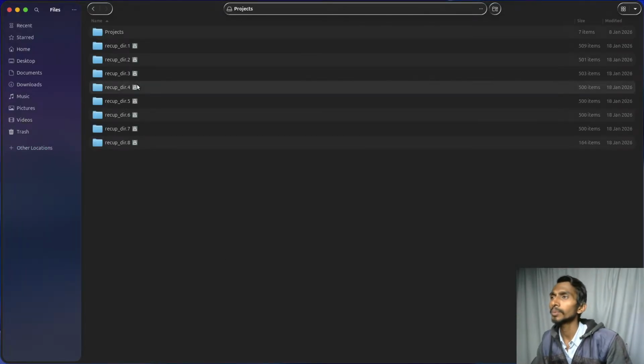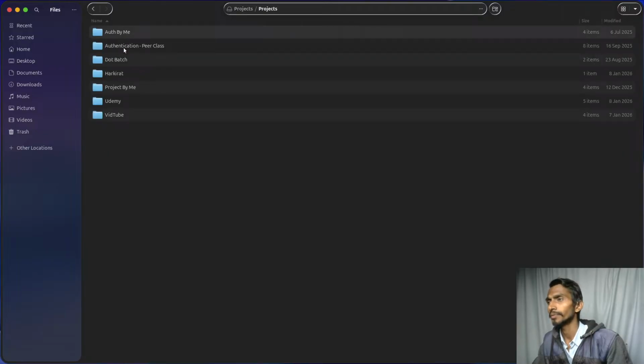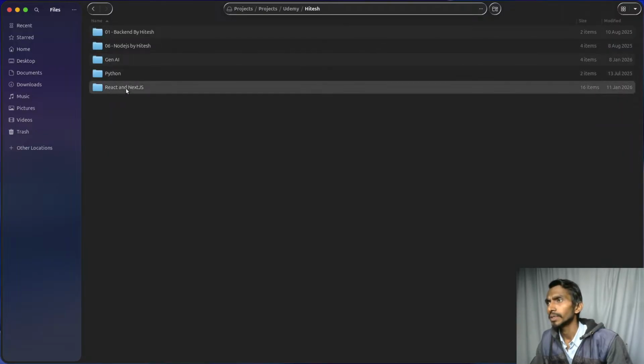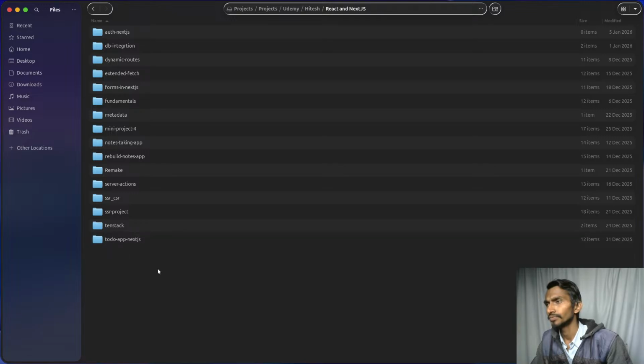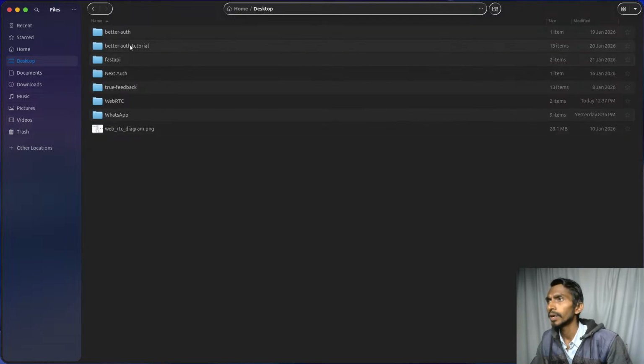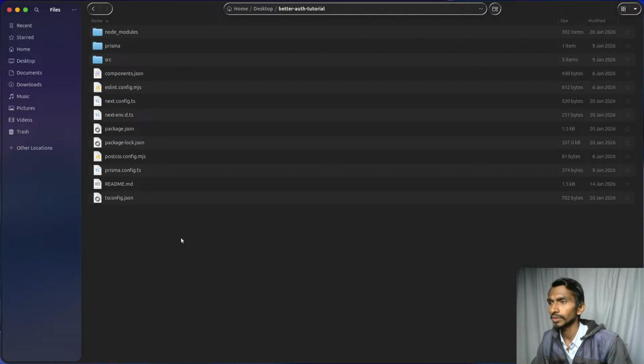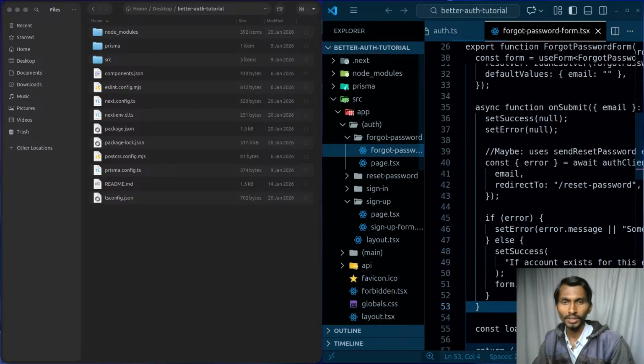As for that particular project, that is a better auth related one, I can actually go inside this. I hope I will find it here, somewhere here. I don't have it here. That's great. Desktop, better auth tutorial, that's here. Let's simply click on this, open with the code right now, and let's simply continue from here.